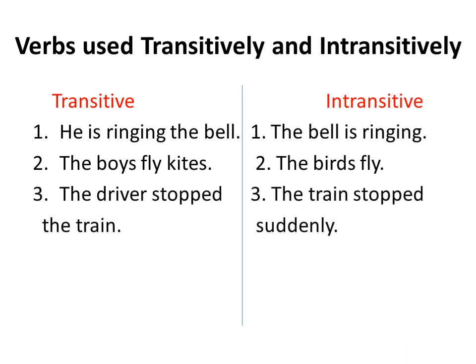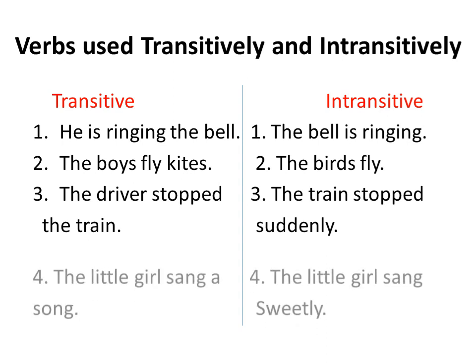The driver stopped the train. Here the driver stopped what? So the word stopped is used as a transitive verb because it requires an object to make complete sense. While the train stopped suddenly. Here the word stopped is an action verb and it is used as intransitively because it does not require any object to make complete sense.